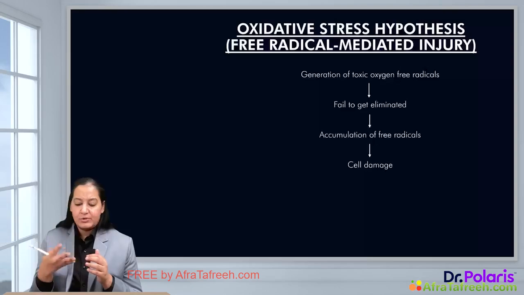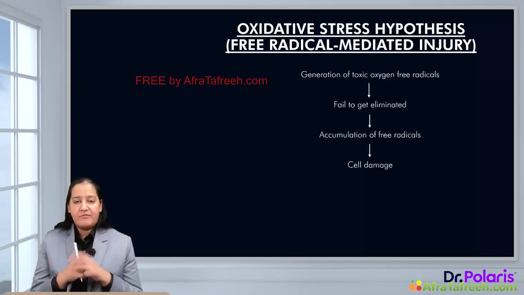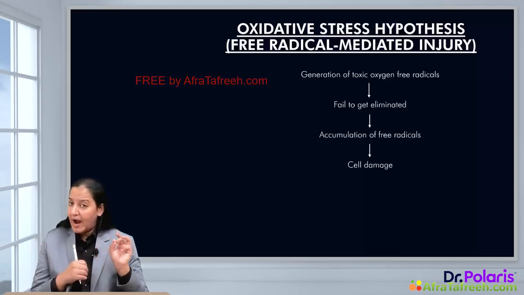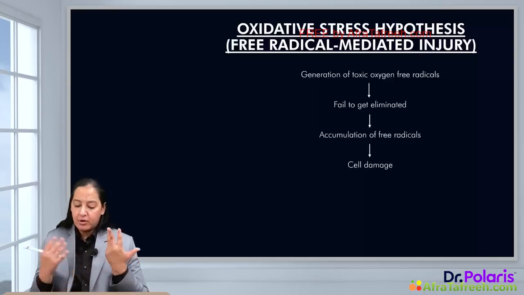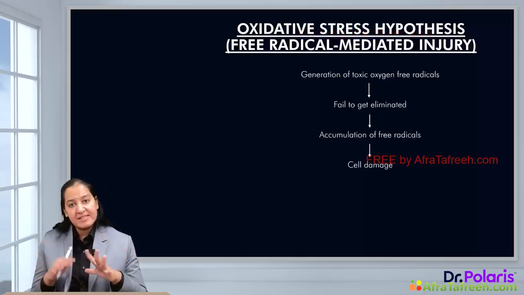That is reactive oxygen species. We know there are 3 types of free radicals: superoxide ion, H2O2 hydrogen peroxide, and OH negative hydroxyl ion. These 3 are the free radicals. They cause cell damage, but we have enzymes to remove them.